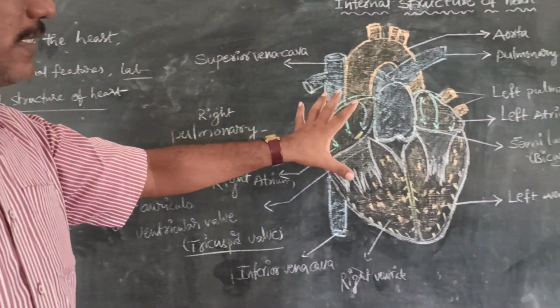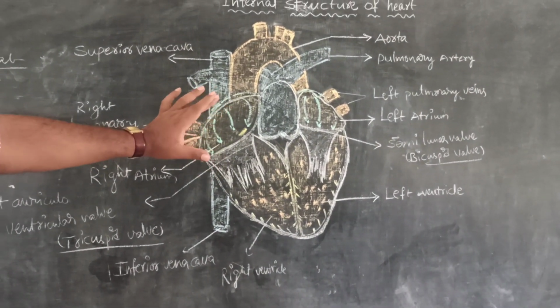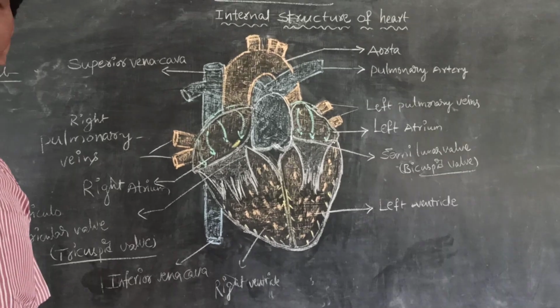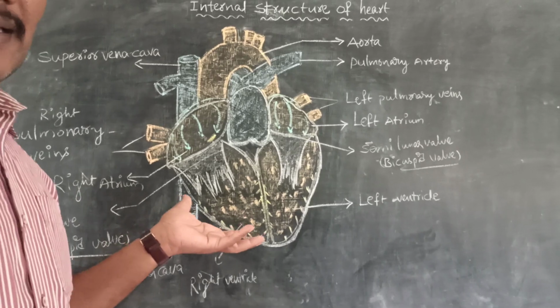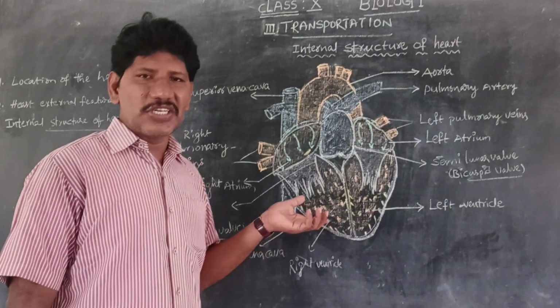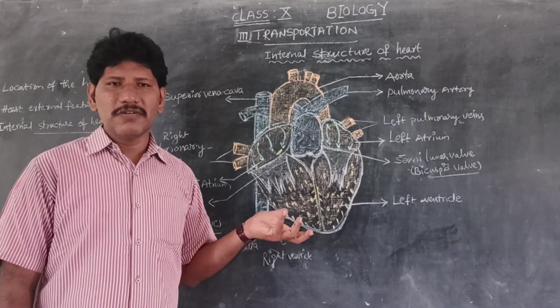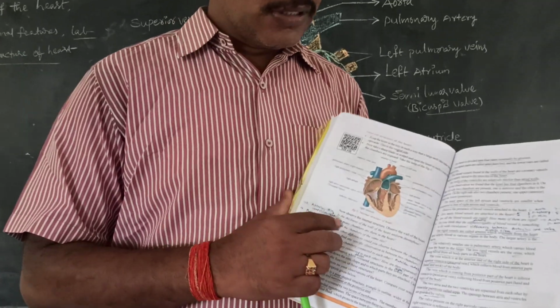This is the diagrammatic representation of the mammalian heart. All mammals have a more or less similar structure because all mammals have a four-chambered heart.